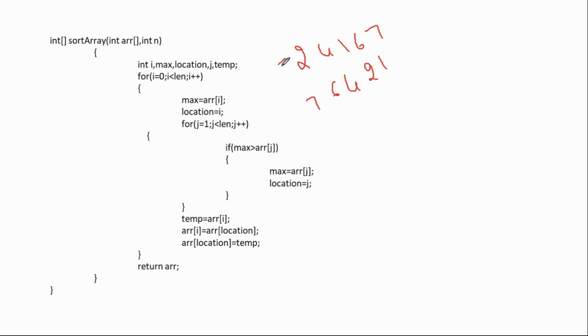This is the input, and you have to generate the output. Within this code, where is the correction required? Anyone? Your time starts now. Just explain. Two minutes. Shravani has given an answer. Only one member. Where are the errors, compilation as well as logical errors?